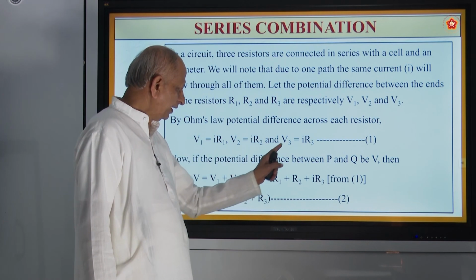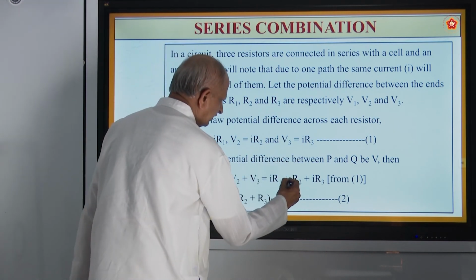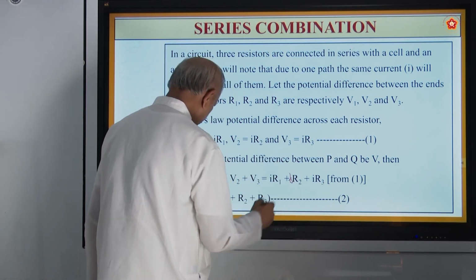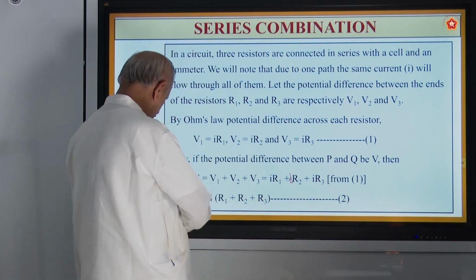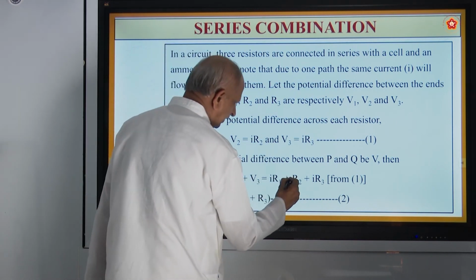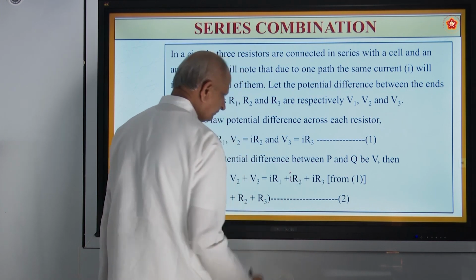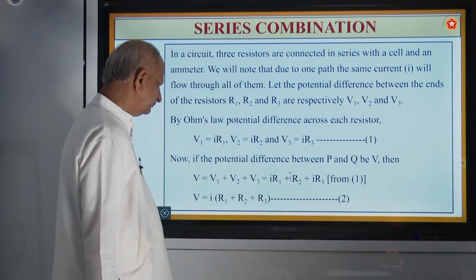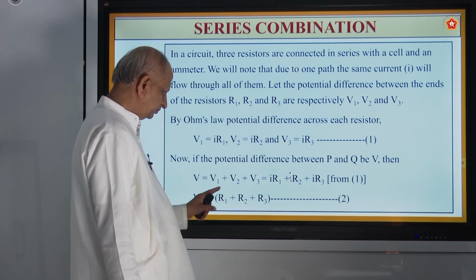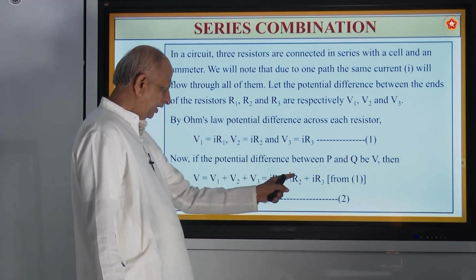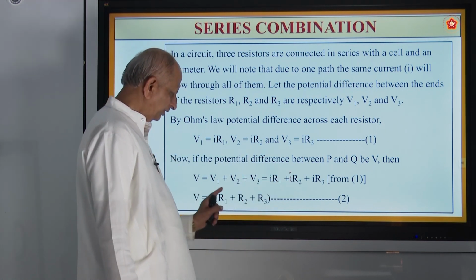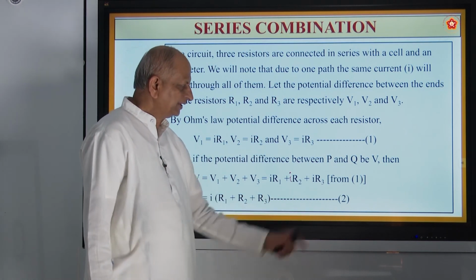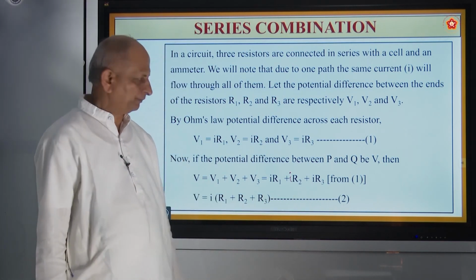IR2. And what is V3? IR3. So IR1, IR2, IR3, where I stands for current. What is common in that? Common is I, taken out, R1, R2, R3. So I times R1 plus R2 plus R3, that is equation number 2.